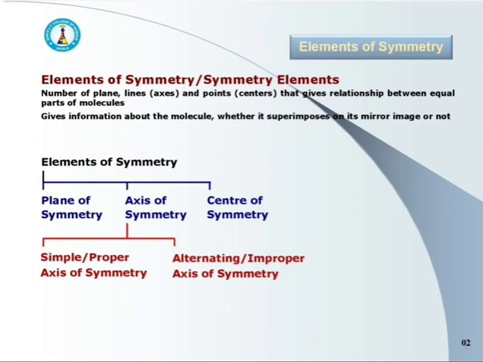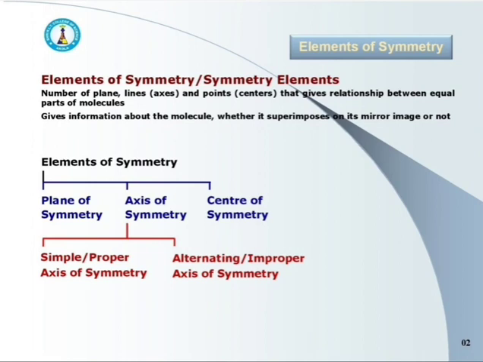The number of planes, lines and points which give a relationship between equal parts of molecules are called elements of symmetry, or symmetry elements. Lines we may call axis, and the points we may call center.